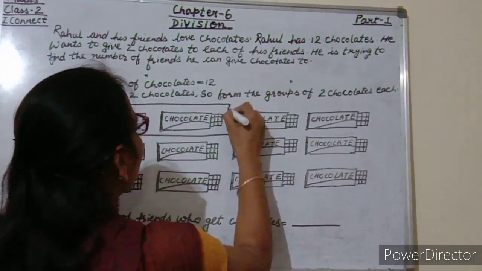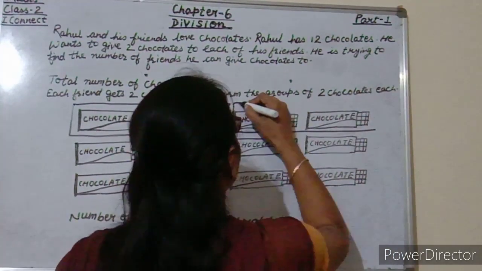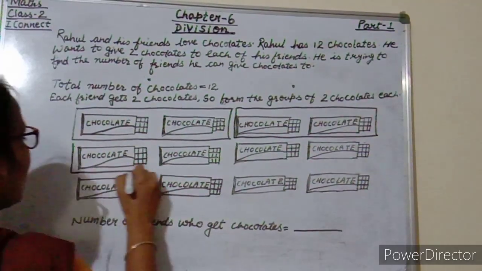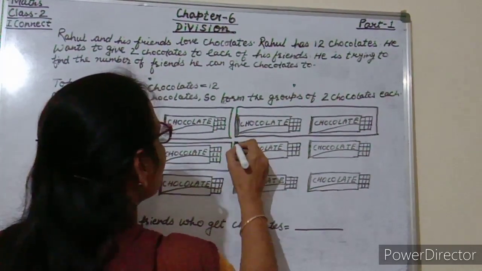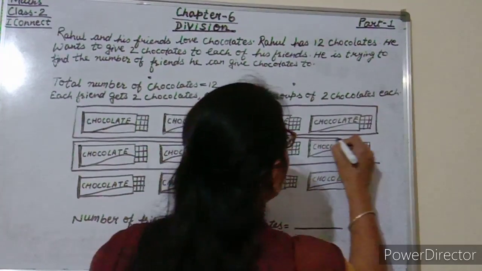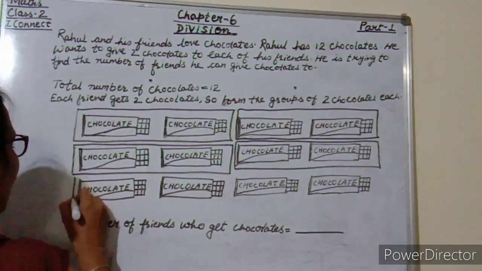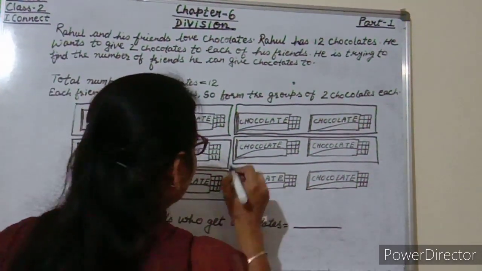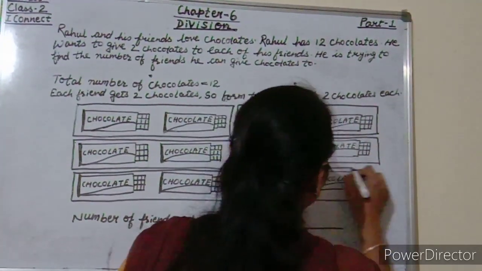Yes. One group. Again, 1, 2. 2 groups. Again, 1, 2. So here 3 groups. Again, 1, 2. 4 groups. Now 1, 2. 5 groups, and here 1, 2.